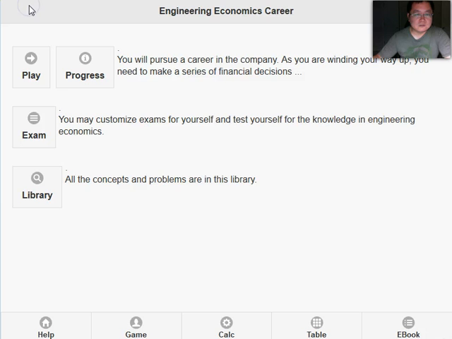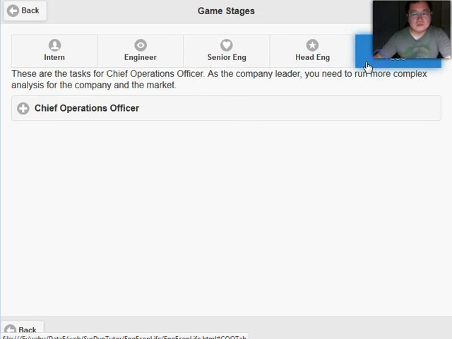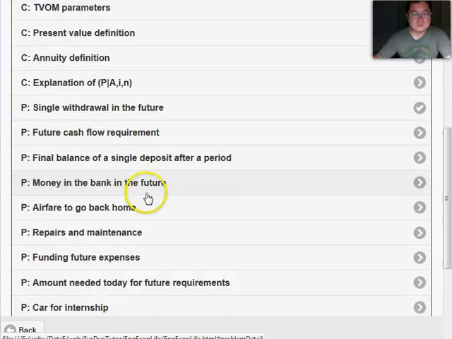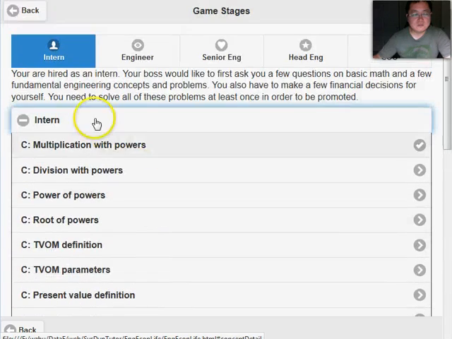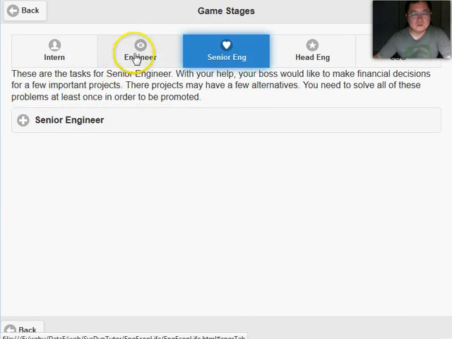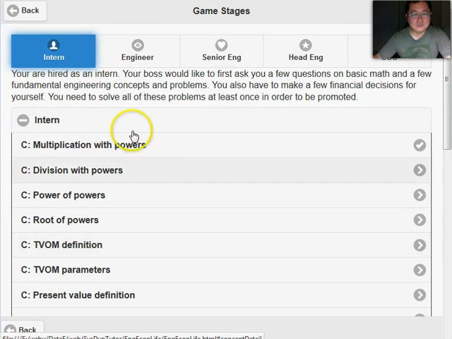Okay, so let's go back to the game. You can see that there are 5 game stages: intern, engineer, senior engineer, head engineer, and chief operating officer. You have to finish all the problems at the level of intern in order to be promoted to engineer. Although you can work on any problems at any level you want, you need to finish all the lower levels in order to be promoted to the higher level.